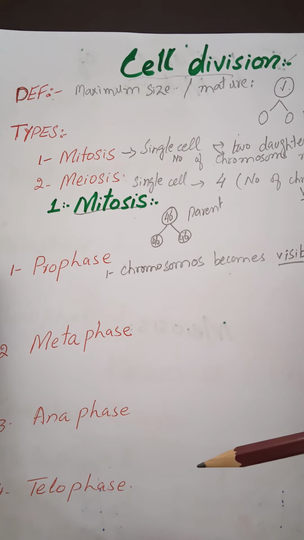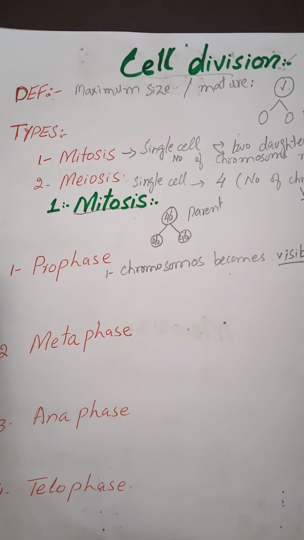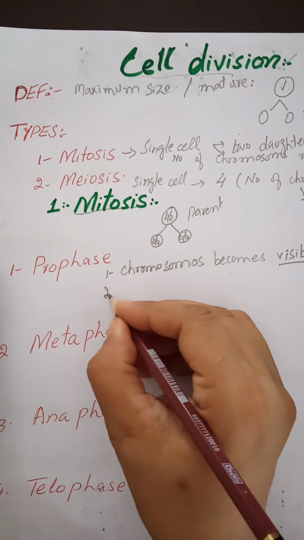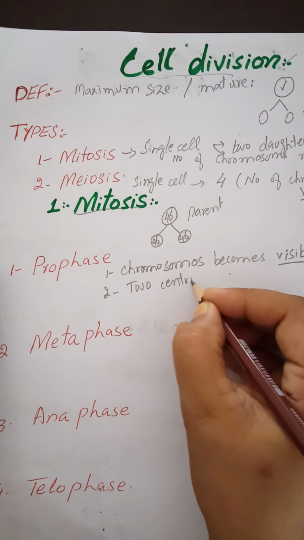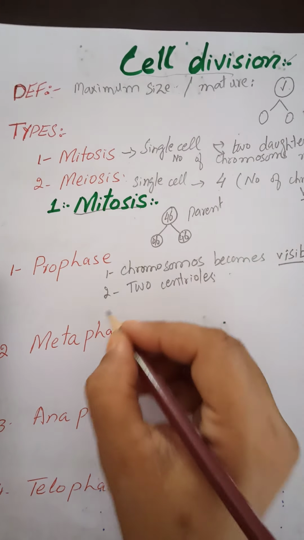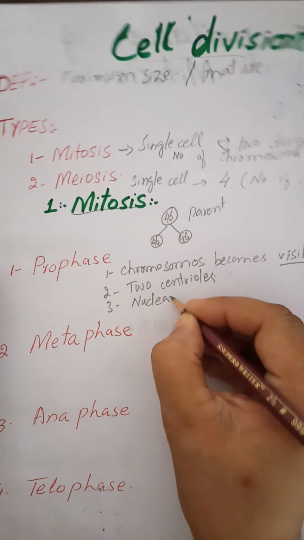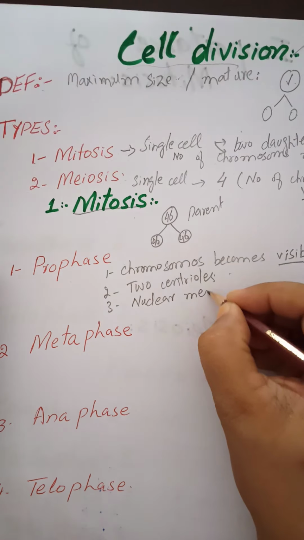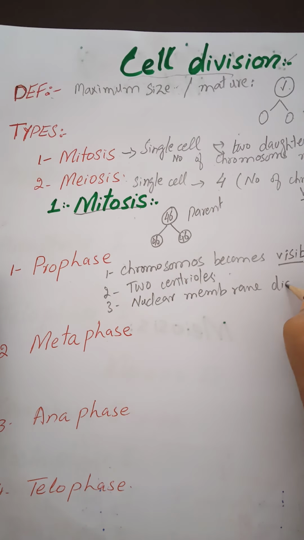Second, the centromere divides into two centrioles. Look at this. If this is a cell, here two centrioles are formed. This is the nucleus. Okay, what are formed here? Two centrioles. Number 3, the nuclear membrane will disappear. What will happen? The nuclear membrane will disappear.